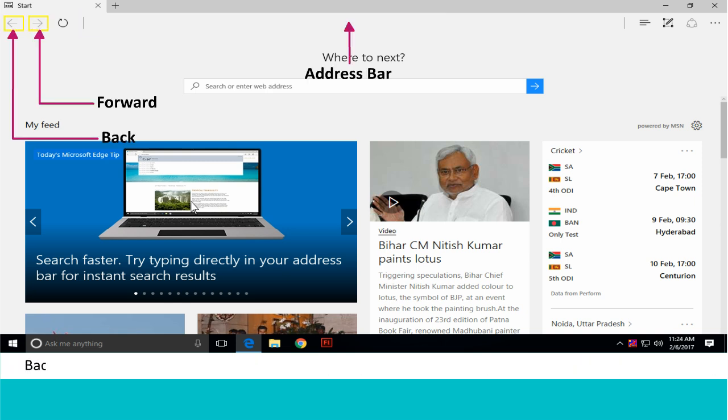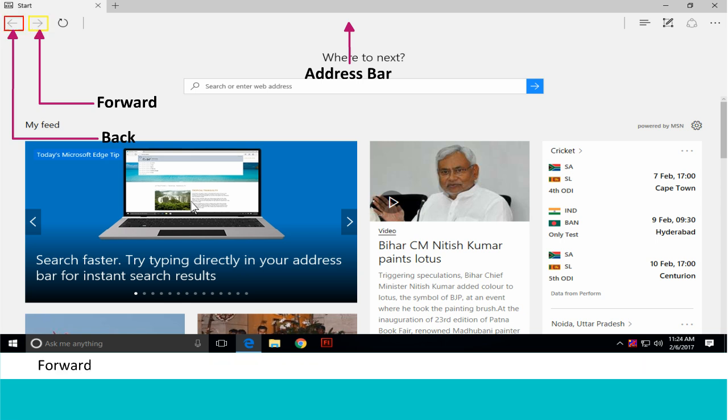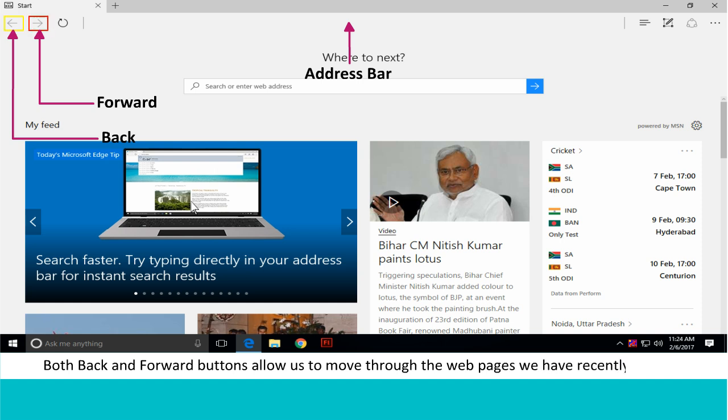Back and forward. Back button is used to go back to the previous page which you had opened just before the current page. Forward button is used to go forward. This button can only be used if we have used the back button. Both back and forward buttons allow us to move through the web pages we have recently viewed.